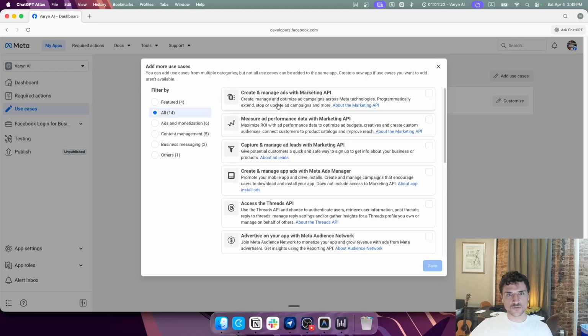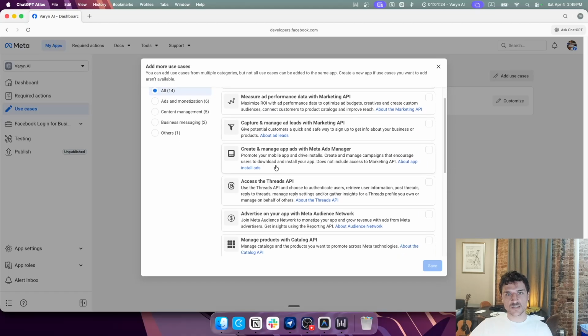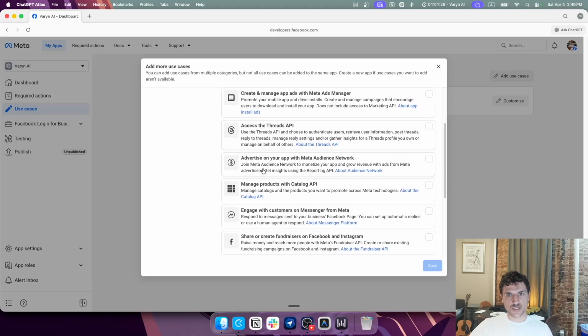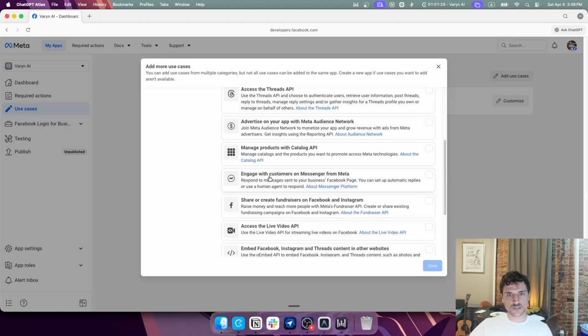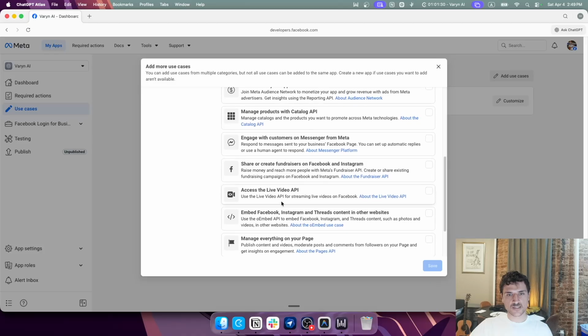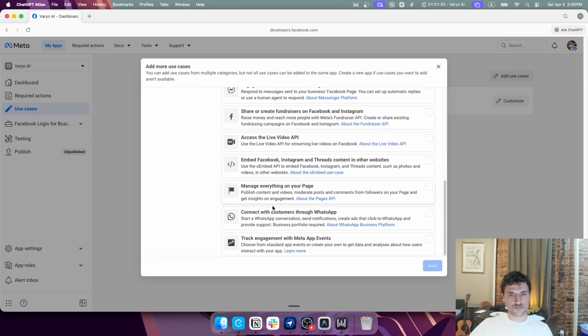Measure ad performance, create and manage ads, capture and manage ad leads, app ads, Threads API, advertise your app, products, engage, share, access live video, Threads, manage everything, engagement with meta app events. So I'm going to take a picture of this and say that this is the closest one I've found.